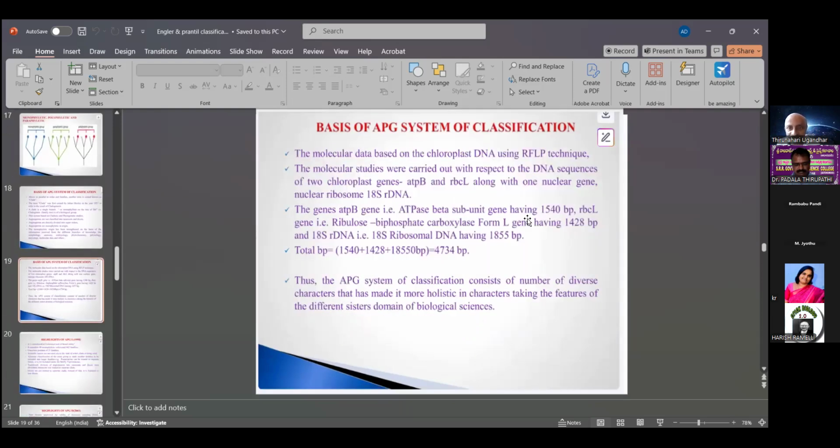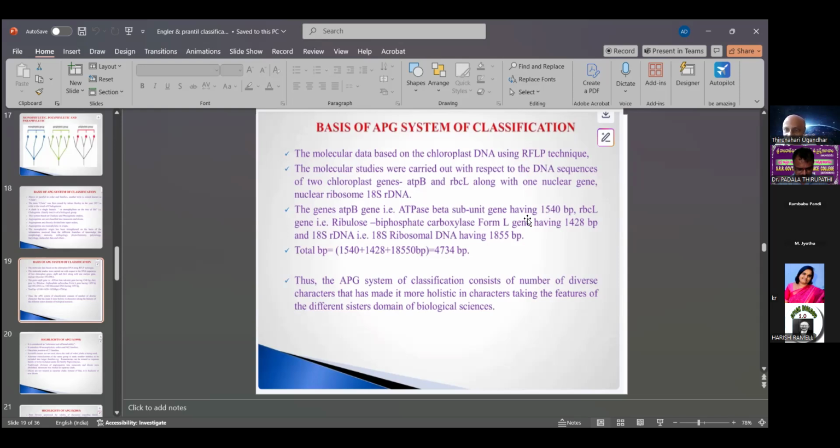The basis of APG classification is molecular data based on chloroplast DNA and using restriction fragment length polymorphism techniques, RFLP, that is also a gene cloning process. The molecular studies were carried out with respect to the DNA sequences of two chloroplast genes, atpB and rbcL, along with the nuclear 18S rDNA. This is the molecular basis of the classification of the APG system.